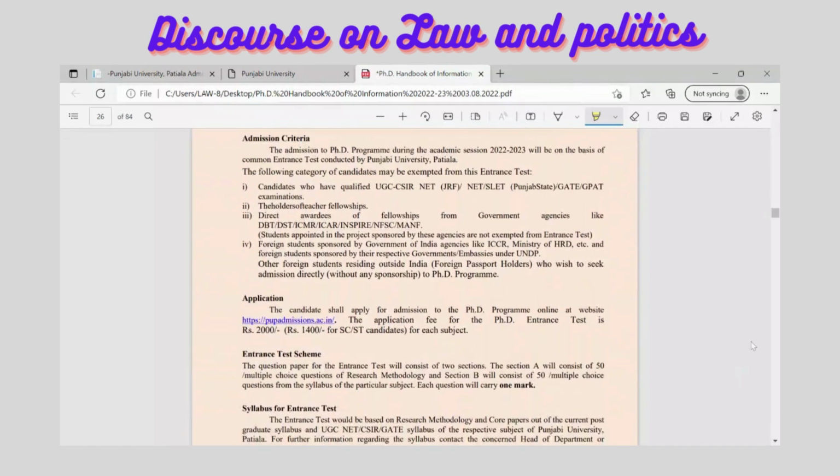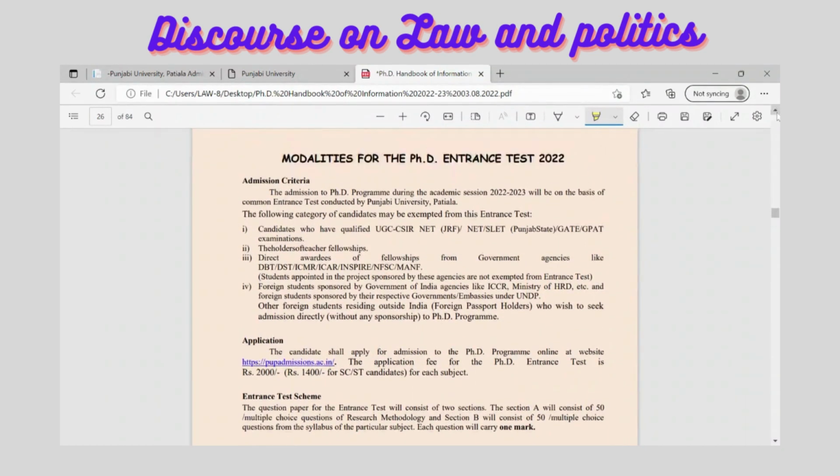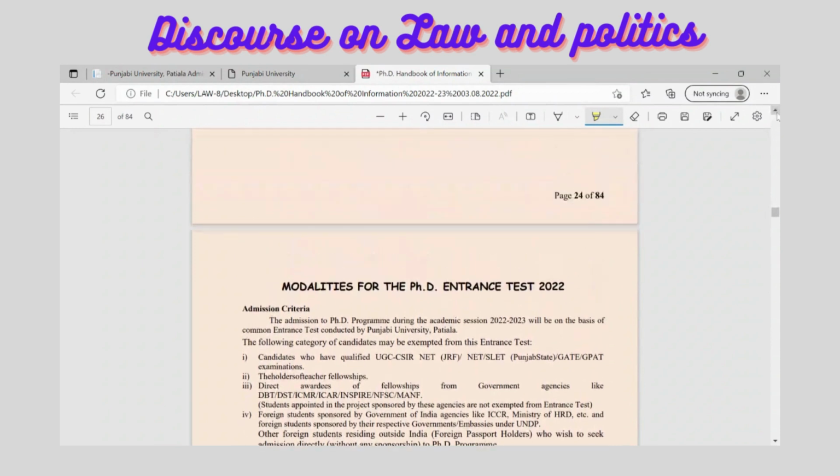And now come to the modalities of the PhD, that is more important to us. What are the modalities for the PhD entrance? The PhD admission is going to take place for the session 2022-2023, and that would be based on a common entrance test.